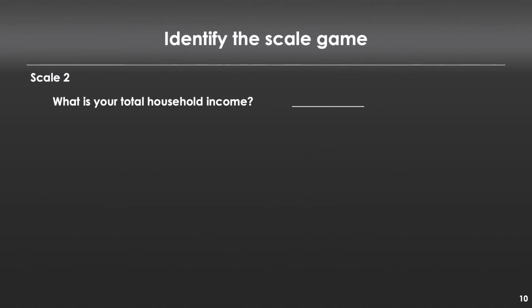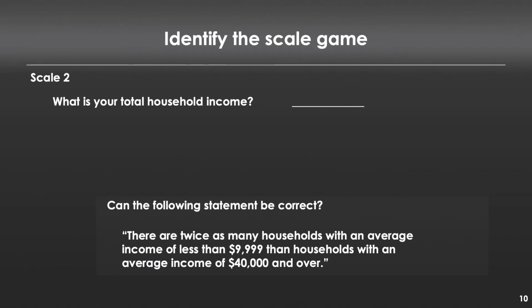Scale number 2. What is your total household income? Well, this, of course, is a ratio scale. Whenever we're dealing with dollars, we're talking about a scale that has a meaningful zero, and so this is a ratio. Can I make this statement? There are twice as many households with an average income of less than $9,999 than households with an average income of $40,000 and over. And the answer is yes.